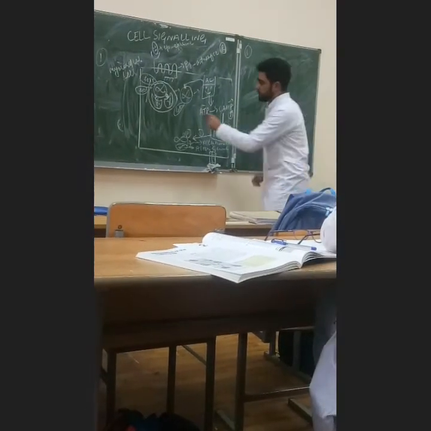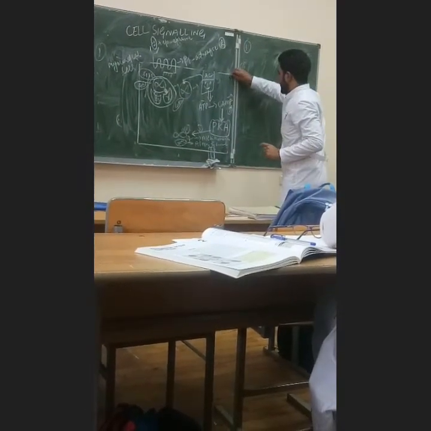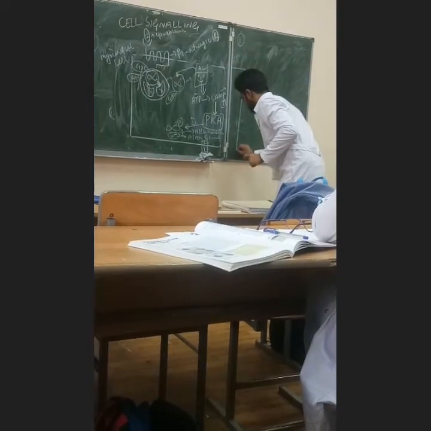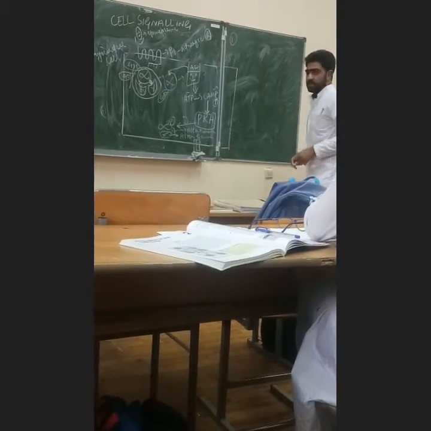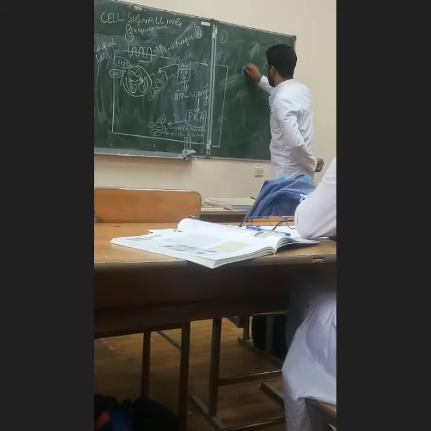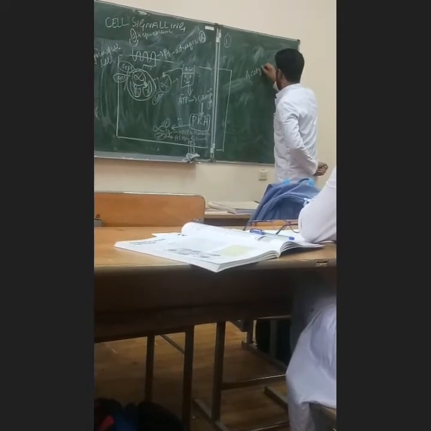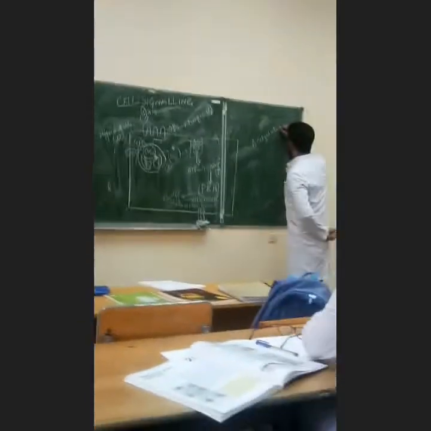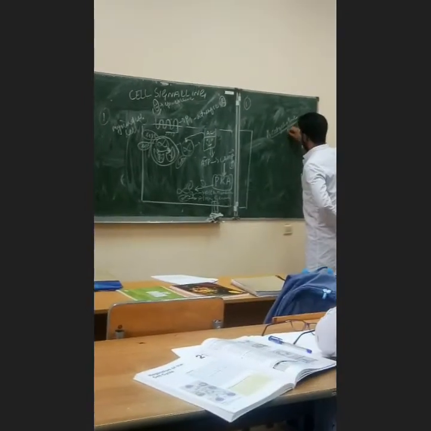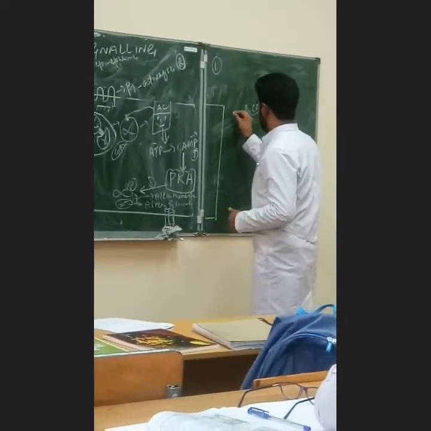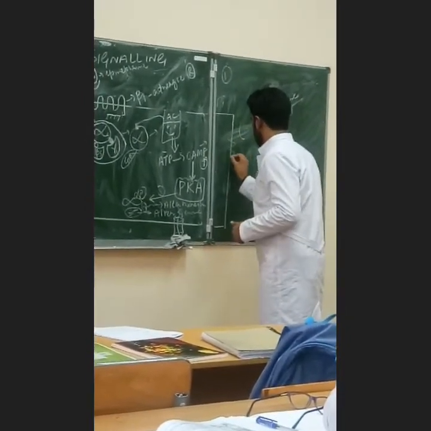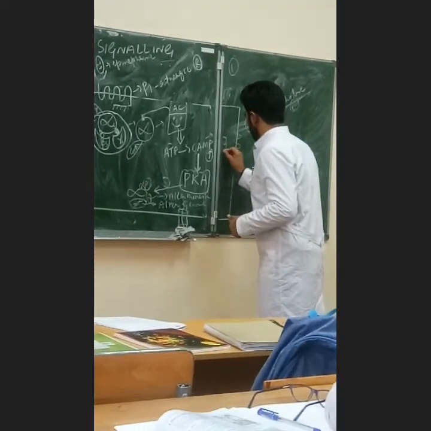Now one more thing, this was stimulatory. We add here one more thing, like acetylcholine, which as you all know acts as an inhibitor. For example, here I have again this 7-pass receptor.